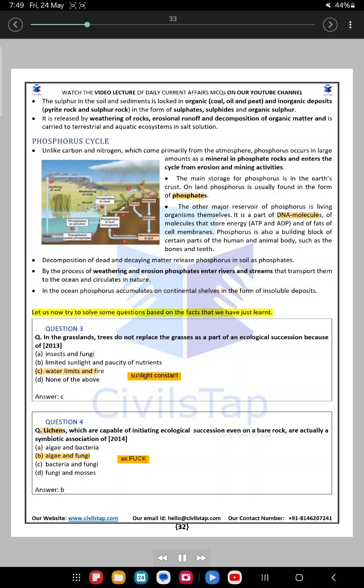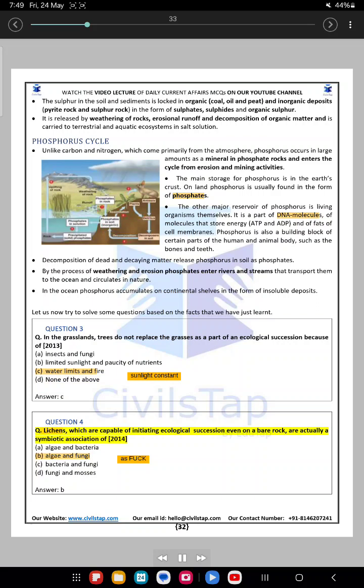Let us now try to solve some questions based on the facts that we have just learned. Question 3. In the grasslands, trees do not replace the grasses as a part of an ecological succession because of 2013. A. Insects and fungi. B. Limited sunlight and paucity of nutrients. C. Water limits and fire. D. None of the above. Answer. C.